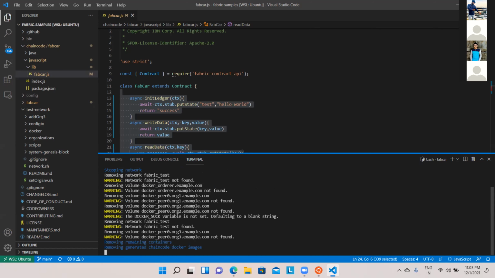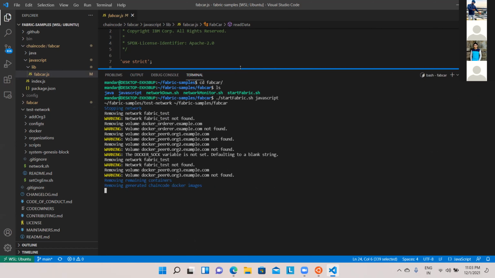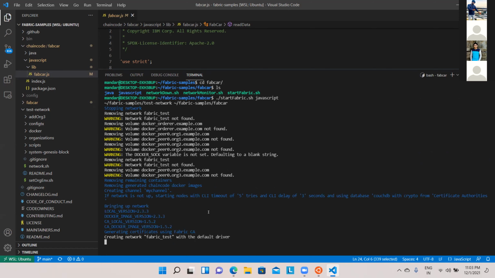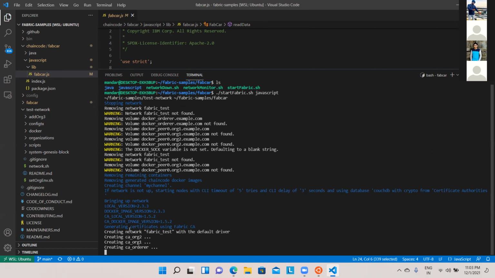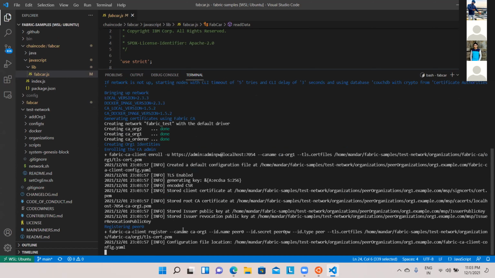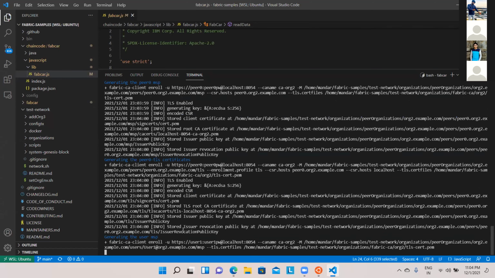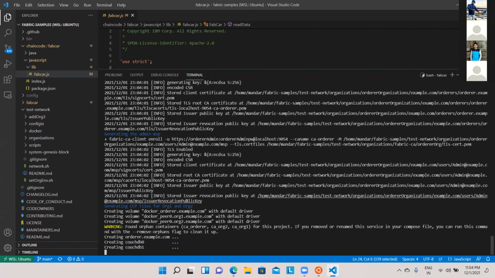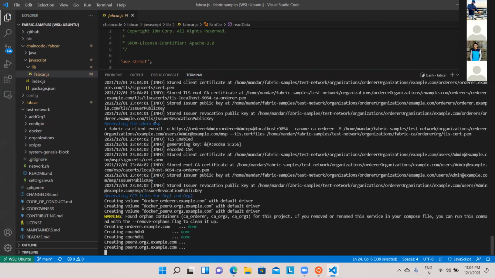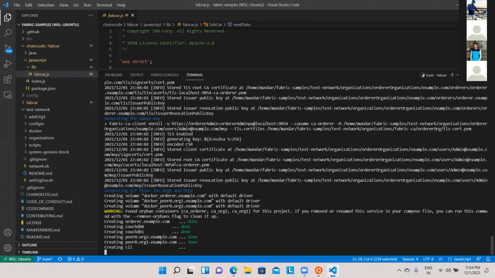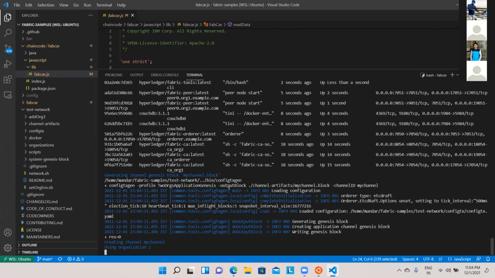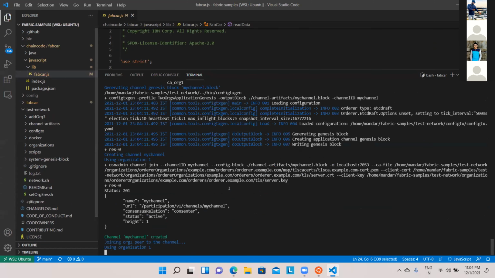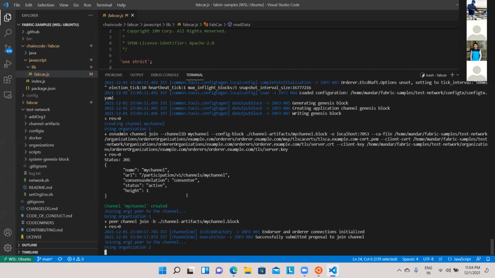Let me go to the top. It will remove the containers which are available. It will remove the generated chaincode Docker image if there are any. You will see that it will create a network called fabric_test, and a lot of things will happen, all the things that Naveen showed you. You can see that two organizations are created. It also generates the admin MSPs and all that. So basically, it generates two organizations and two peers, and my channel is created.